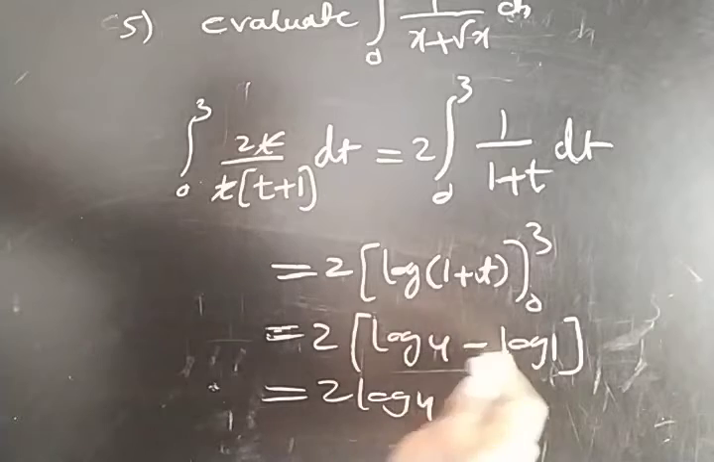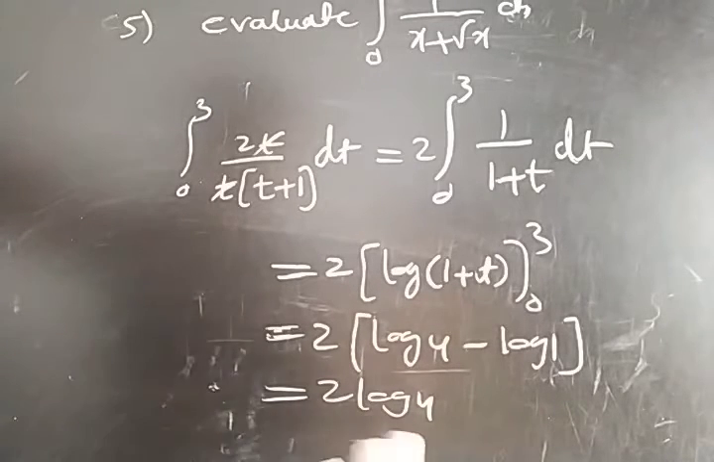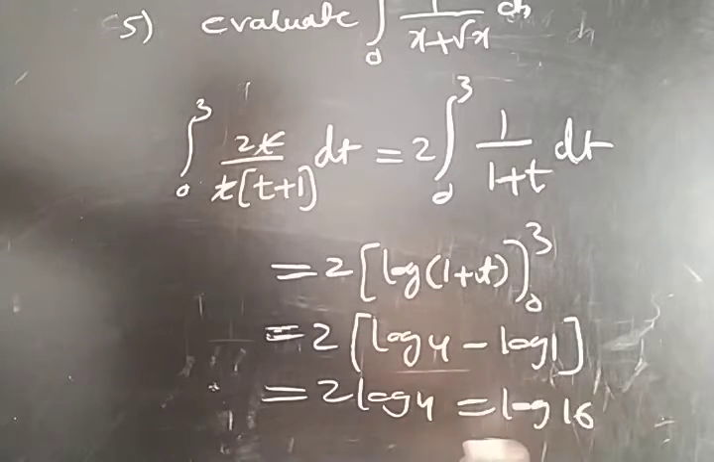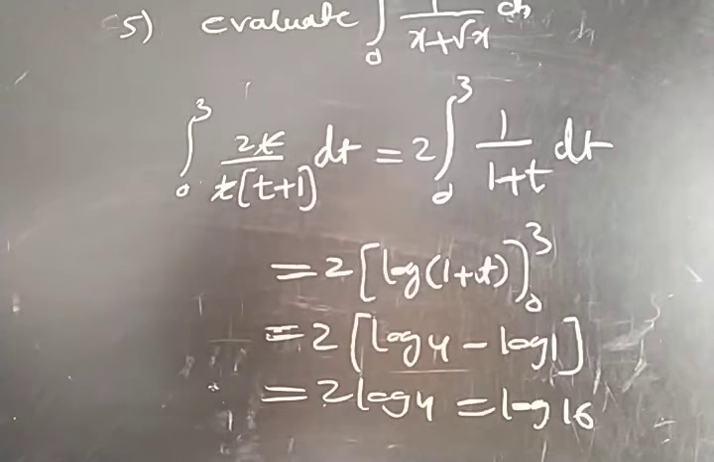Log a minus log b is log a by b. So log 4 is the answer, or you can write log 16 by sending the 2 to the power. Log 16 is the required answer. Okay.